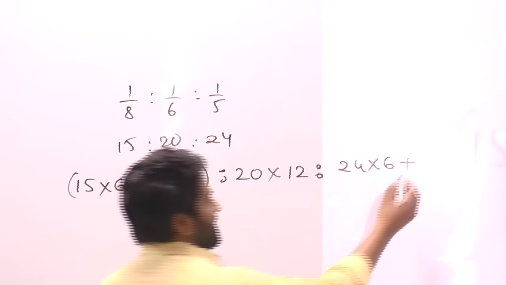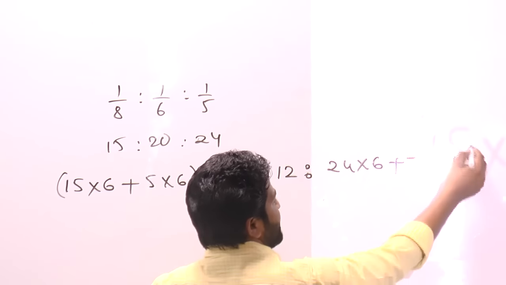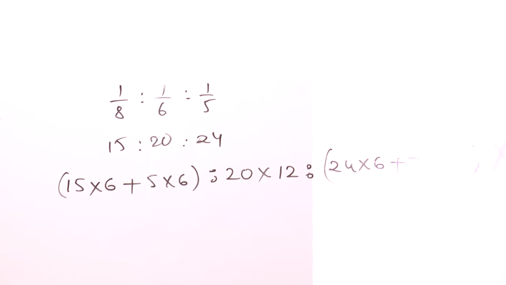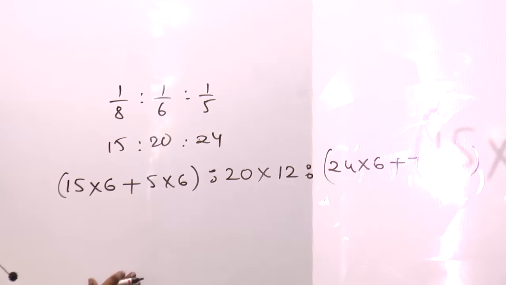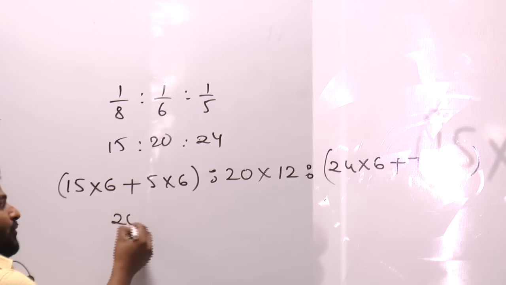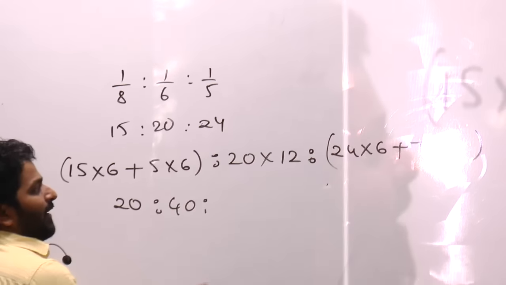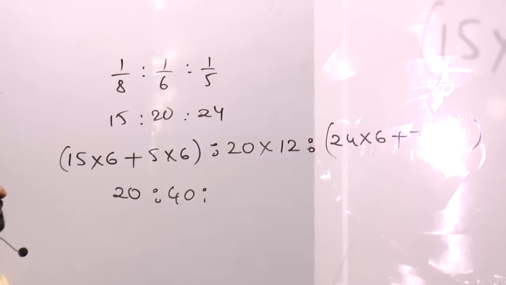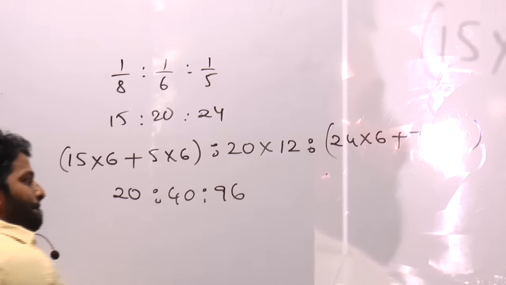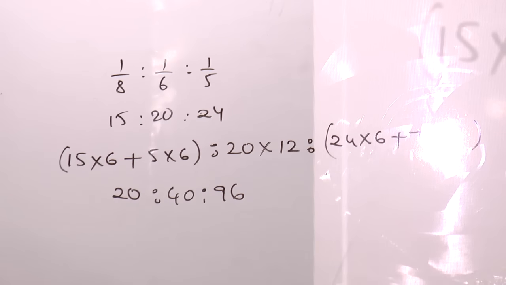72 will be there for 6 months. Now, everywhere you can find 6 multiple. Take 6 common and then go for cancellation. Here you have 20 and here 40 and there 24 plus 72. How much? 96. Cancellation with 4.